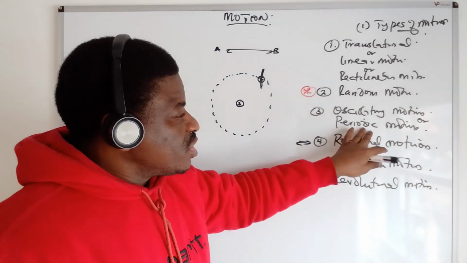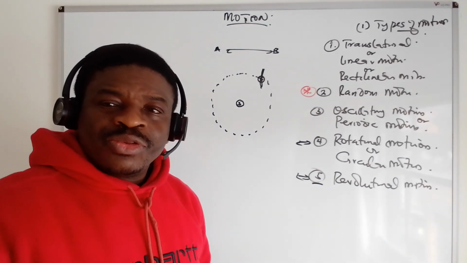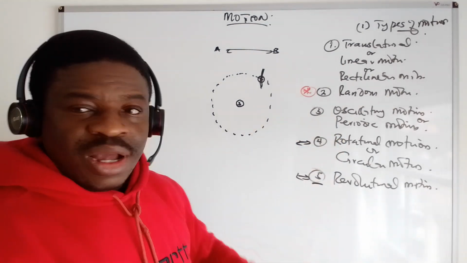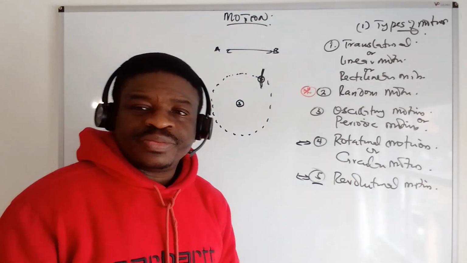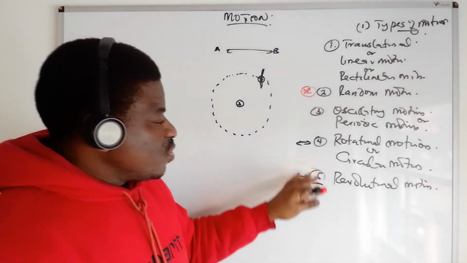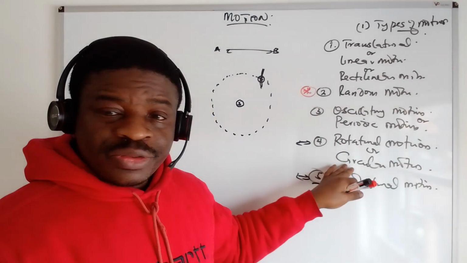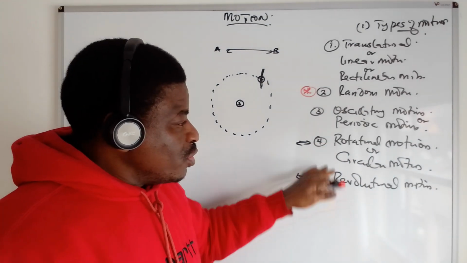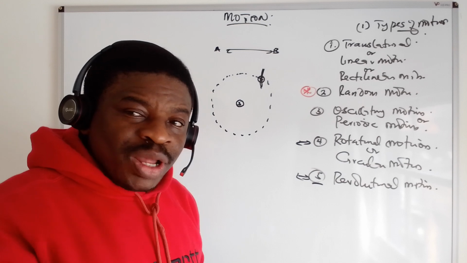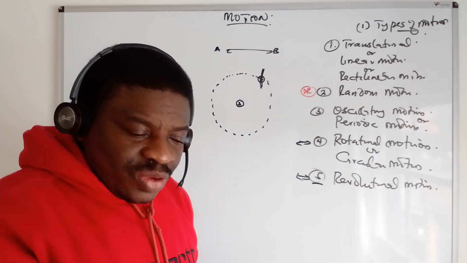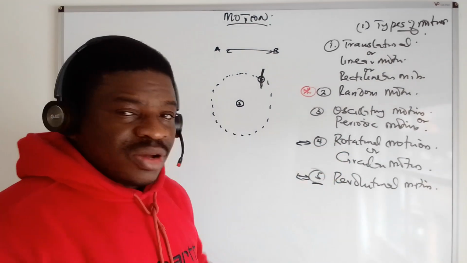Then we have the oscillatory or periodic motion. This is the movement to and fro, and all these have their calculations we are going to do. Then we have rotational or circular motion, which you can compare to revolutionary motion. With rotational or circular motion, you are moving around, but you are in a fixed position.